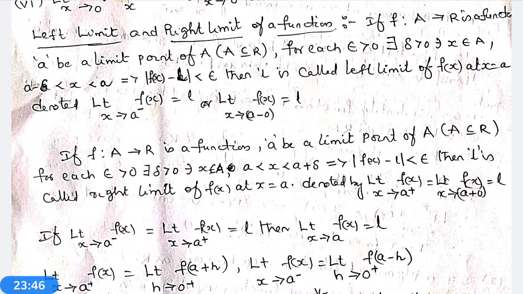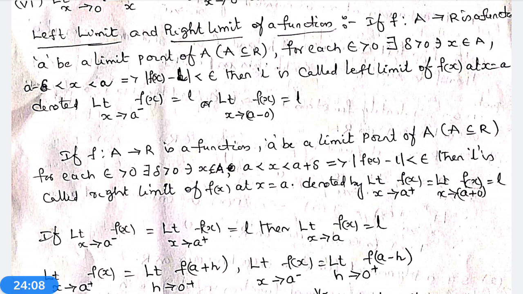Some more important points are there. If limit x tends to a minus f(x) is equal to limit x tends to a plus f(x) is equal to L, then limit x tends to a f(x) is equal to L. Next, limit x tends to a plus f(x) is equal to limit h tends to 0 plus f(a plus h).